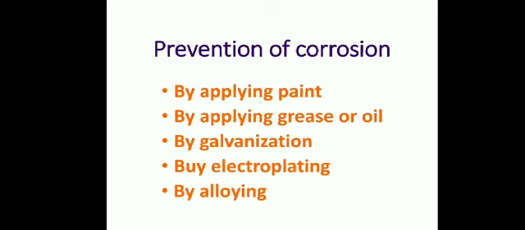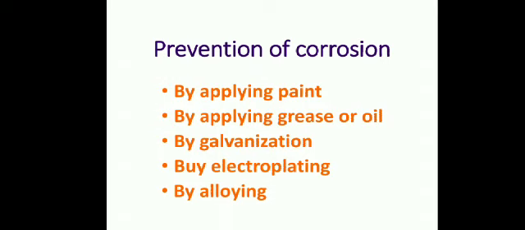By applying paint, grease or oil on the surface of the metal, we prevent the direct contact of oxygen and moisture with the surface of the metal, and as a result the metal is protected from corrosion.